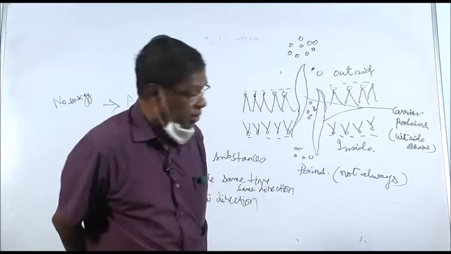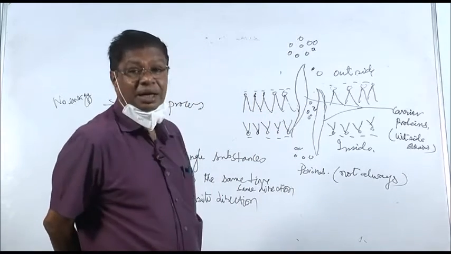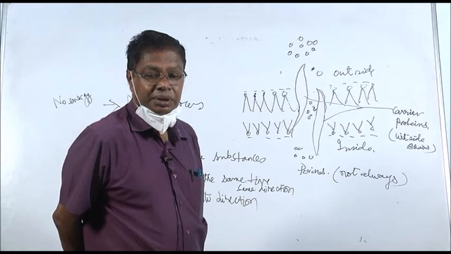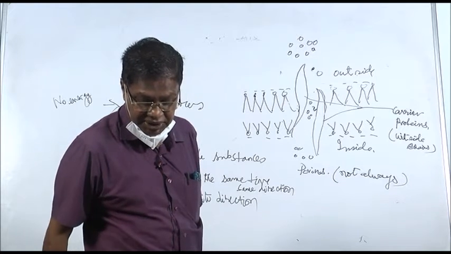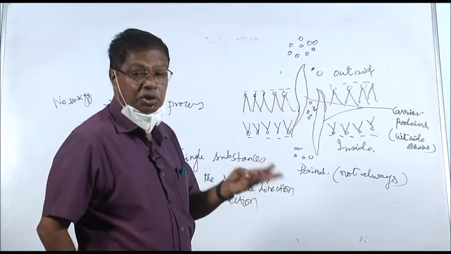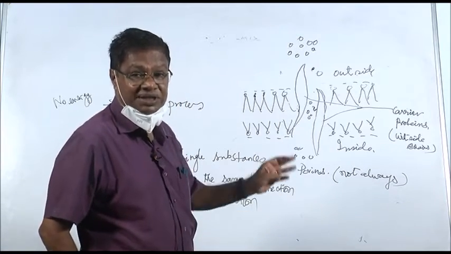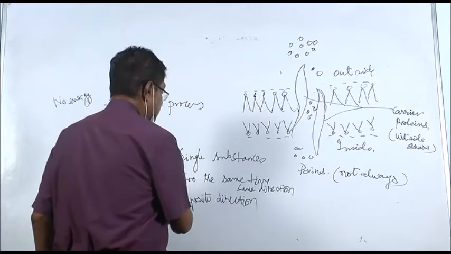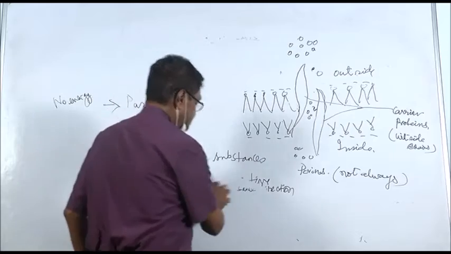Now this is about facilitated diffusion. Now we will complete first diffusion, all the diffusion three types, that is diffusion, which is also called simple diffusion, facilitated diffusion, and the other related thing is active transport.